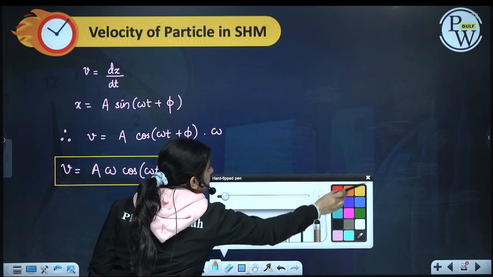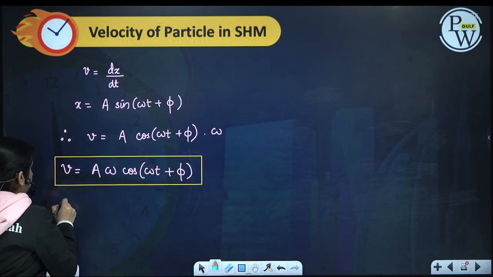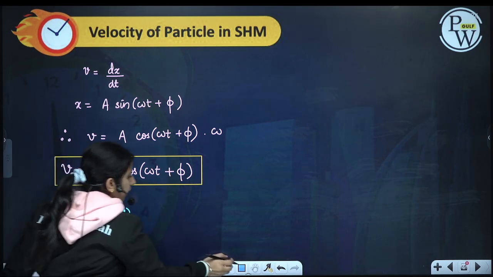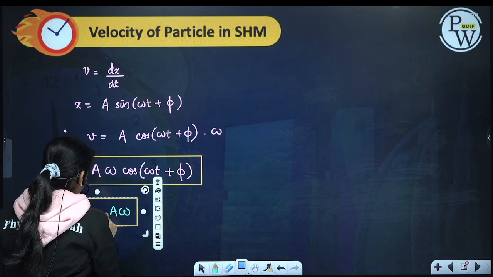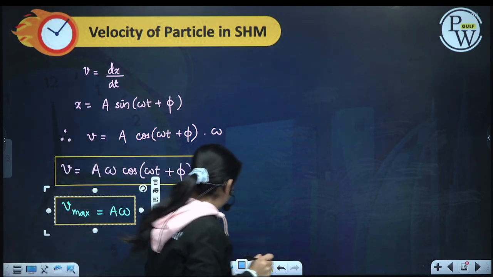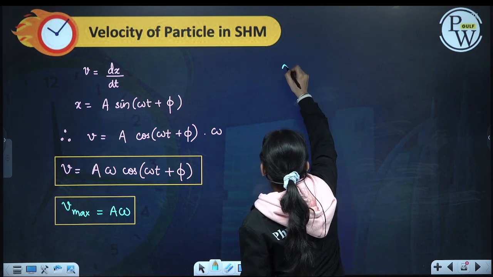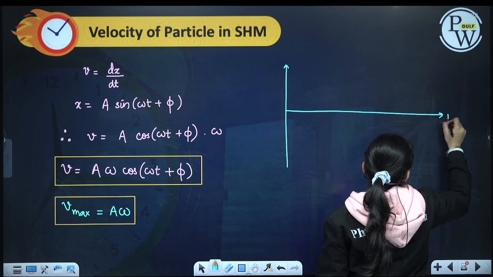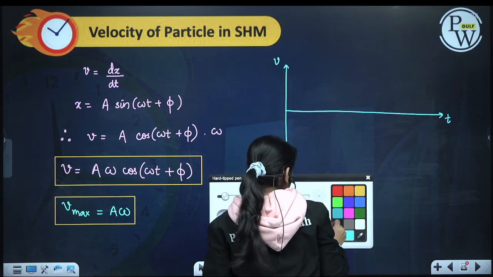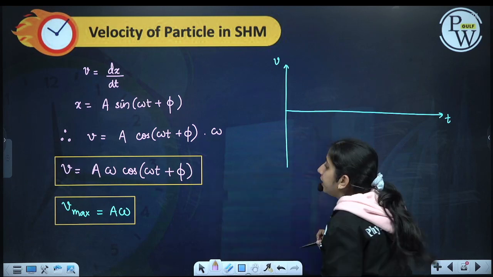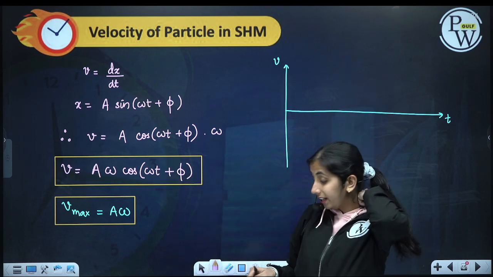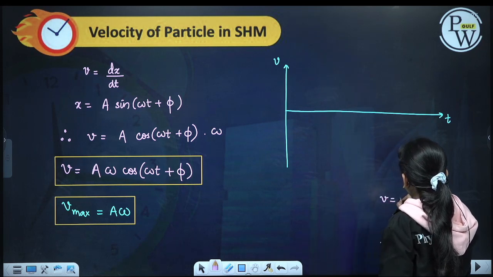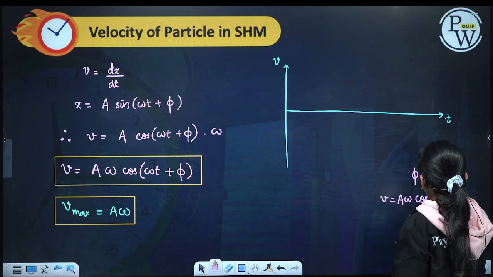Now cos can have a maximum value of plus 1. So what can be my maximum value of velocity? V maximum is equal to a omega. Now if we draw the graph between velocity and time, at t equal to 0, if I take phi as 0, then velocity will be a omega cos of omega t.